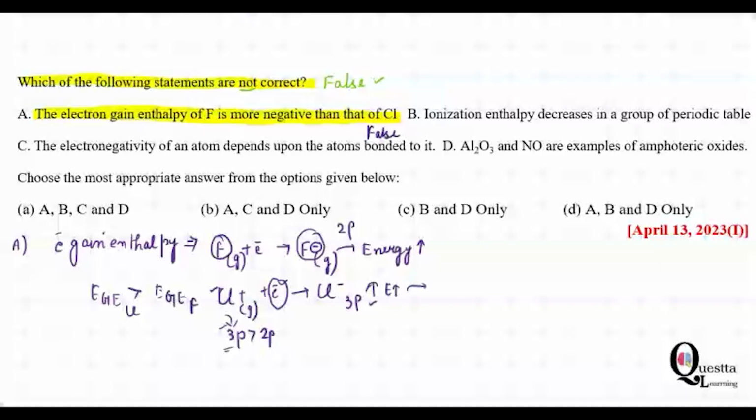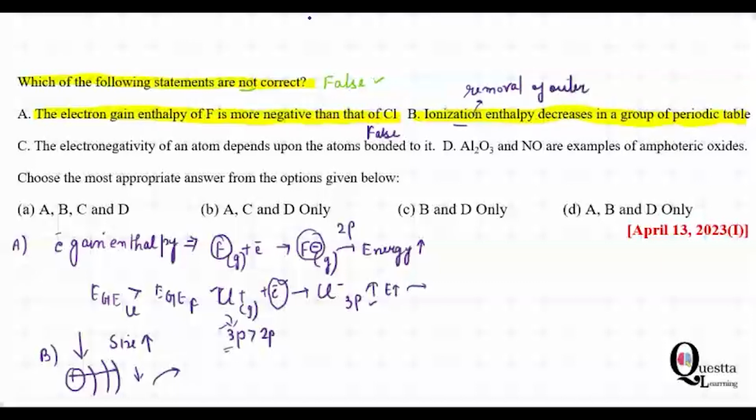Let's look at the B statement. Ionization enthalpy decreases in a group of the periodic table. So let us have a look at the B option. Whenever you are moving down the group, what is happening? Your size increases, which means this is the nucleus and these are the outermost shells. So the interaction between the nucleus and the outermost shell decreases, so it is easy to remove the electron from the outermost shell. So ionization enthalpy is whatever enthalpy is required for removal of the outermost electron. So yes, it decreases. So this statement is the true statement.